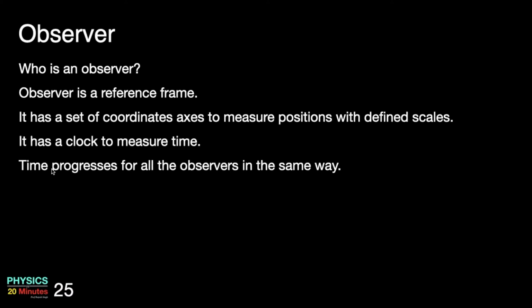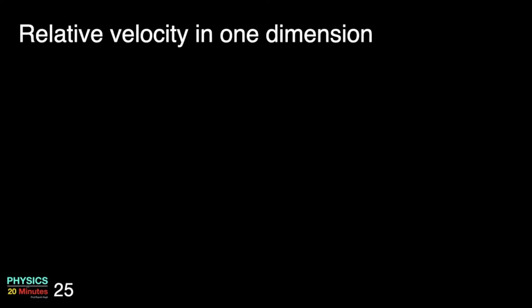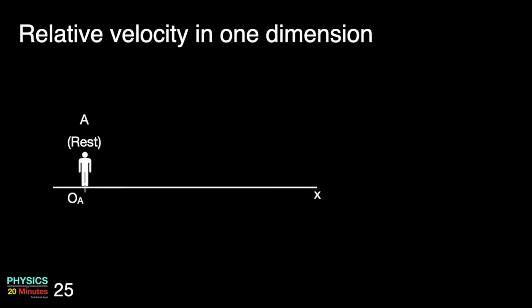There can be more than one observer, so we assume that the time progresses for all the observers in the same way. So let's talk about relative velocity in one dimension. Suppose we have an observer who is at rest with respect to the ground surface. Since we are considering just one dimension, we will consider only one axis, that is the x-axis. Let this observer be called observer A.